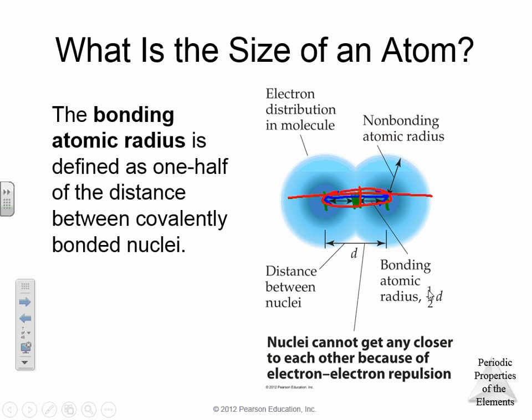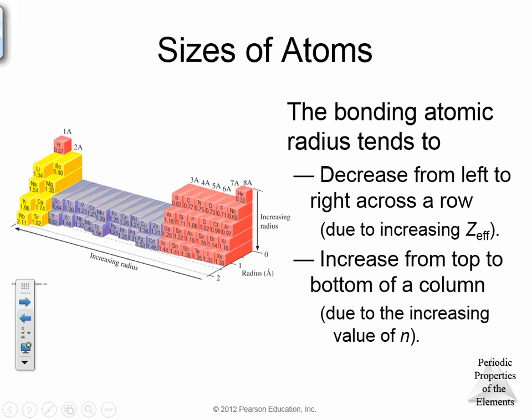You will always be given a chart when we talk about atomic radii, to give you the atomic radii. You're not going to have to memorize that. That information will be given when we talk about the size of the elements. So when we talk about atoms and go across the periodic table, on the left-hand side of this slide here is the radius of every single atom. You can see a general trend on the periodic table.